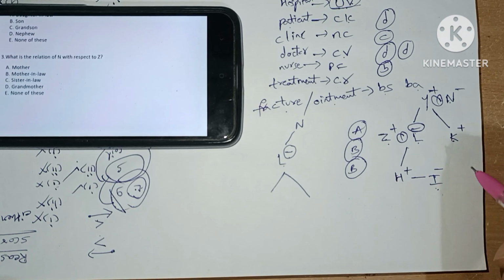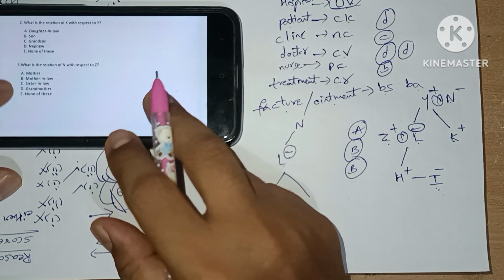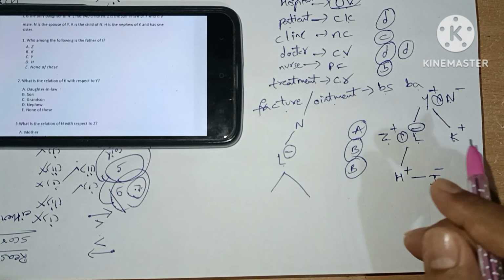So that's all for blood relations questions. Now we have completed daily score boosters of reasoning.